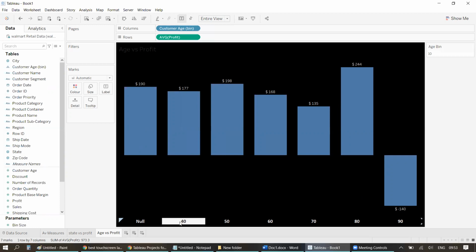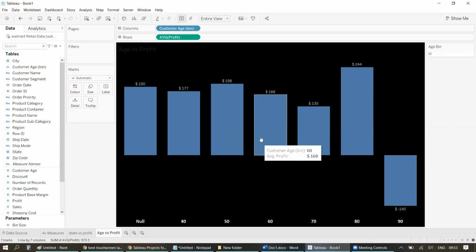You can see in the age bin of 40, the average profit is 177. As it increases in the 50s, it's 198. Then it starts decreasing until it attains the 80 range, where it's 244, the highest one. So it seems like old age customers are giving you the best profit. But suddenly what happens when people cross 90, it starts giving you losses. So there might be something like regulatory rules due to which these might be giving you negative profit, and there can be many other reasons which you can further analyze based upon the data available to you.